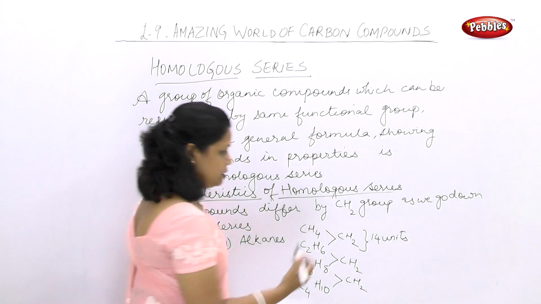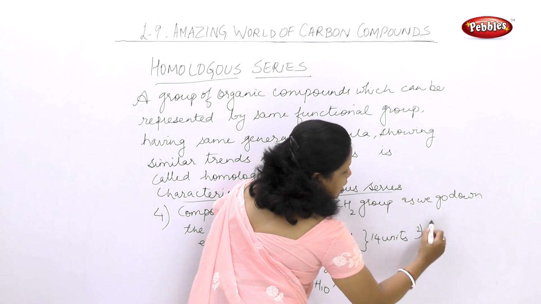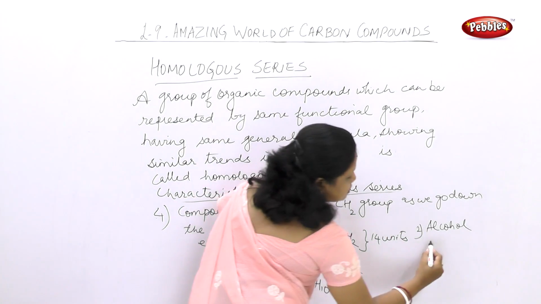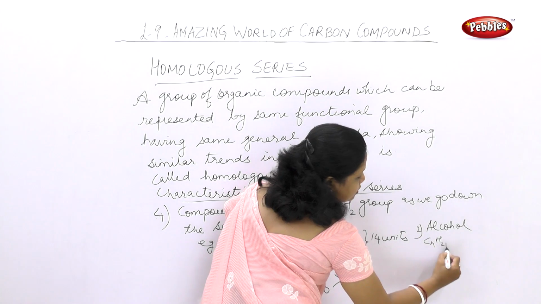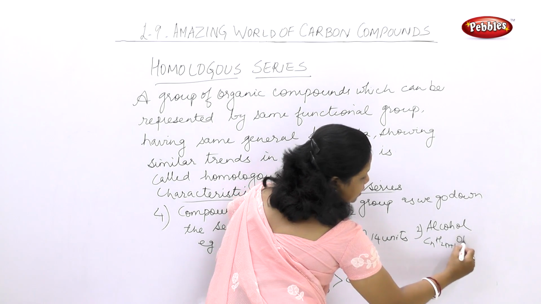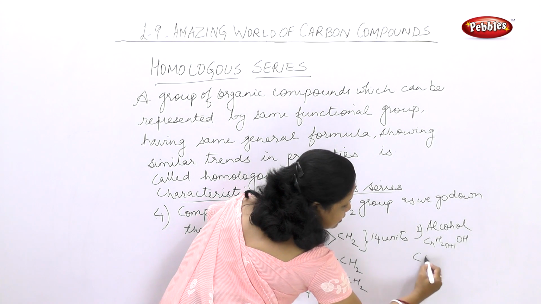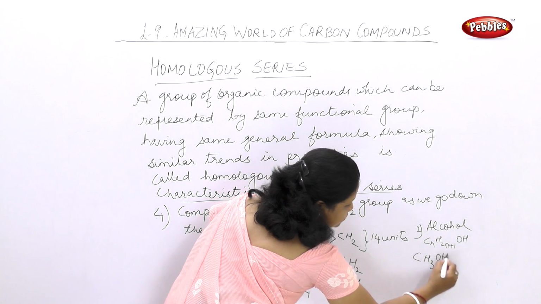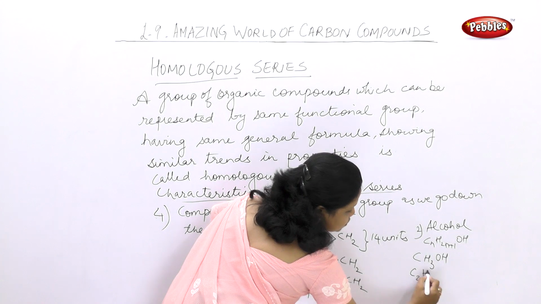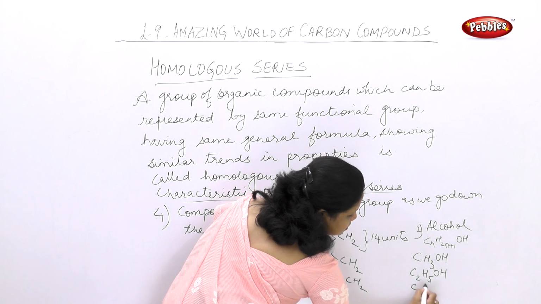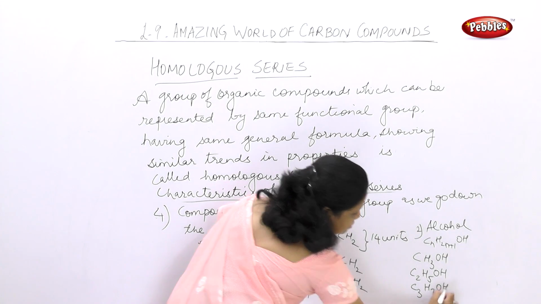Now if I take another example, alcohols, what is the general formula? CnH2n+1OH. Correct? So let's start with methyl alcohol CH3OH, ethyl alcohol C2H5OH, propyl alcohol C3H7OH.